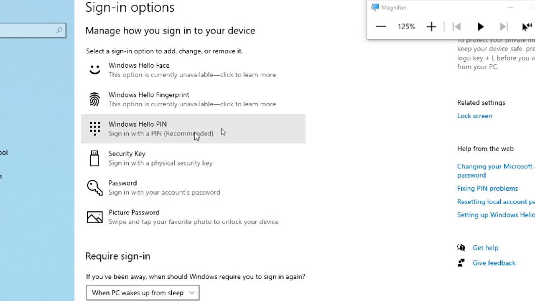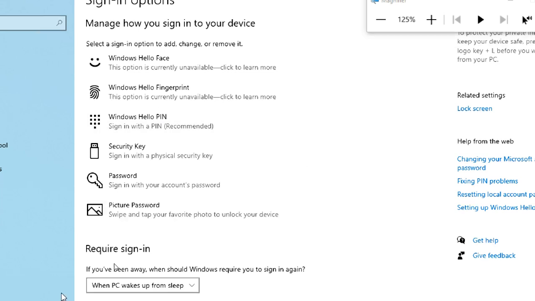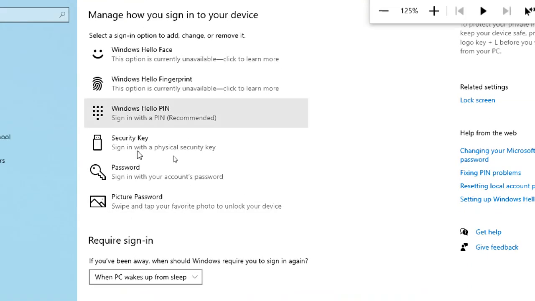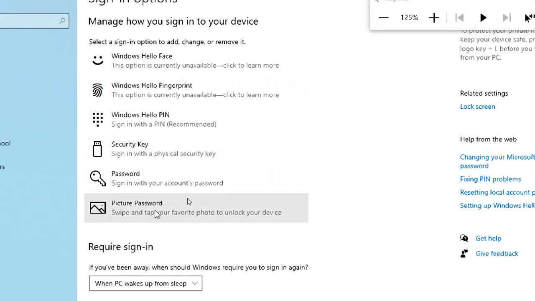These are the three things earlier: password, PIN, picture password. What is a picture password? Swipe and tap your favorite photo to unlock it. So you can upload photos and then tap your favorite photo, and automatically the screen will be unlocked. So understand: password, PIN password, picture password, three things.